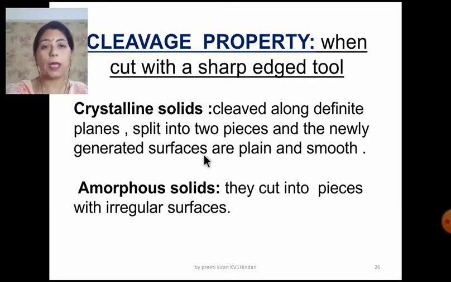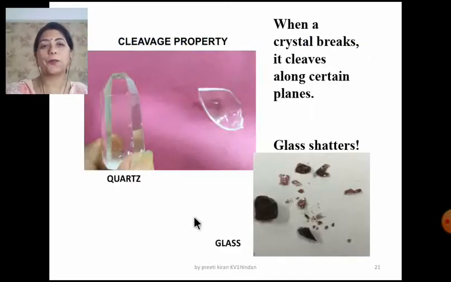And what do we get? We get clean, plain, smooth surfaces. So a raw potato is like a crystalline solid. But when she tries to cut a boiled potato, the boiled potato crumbles and we get irregular surfaces. I think this is very clear to you.